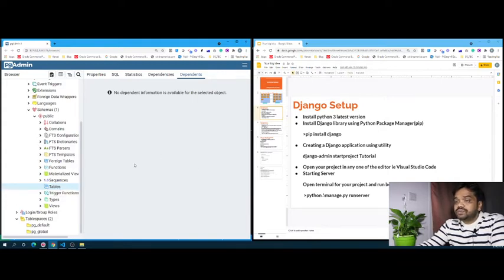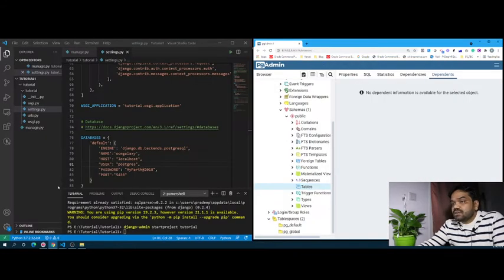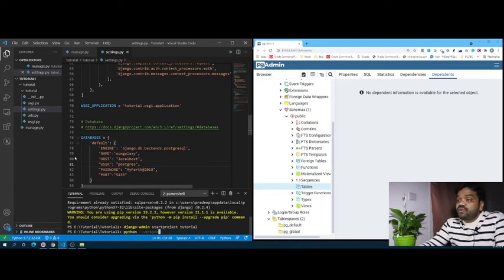This is the beauty of the Django system, which they have already provided. A lot of inbuilt features they have already provided. What we can do is create tables here so that we can log into the Django admin page. But to do that, we have to execute some commands, right? Then we have to run the migrations. Before that, you have to change the database configurations first.